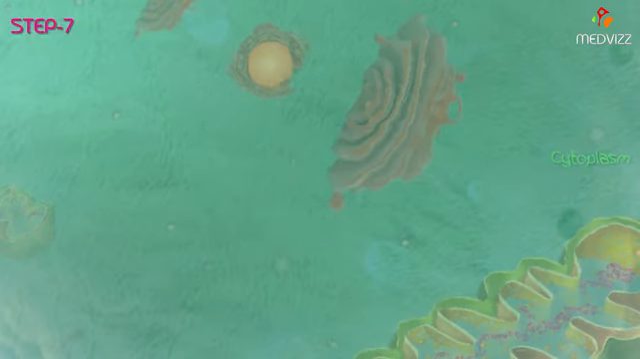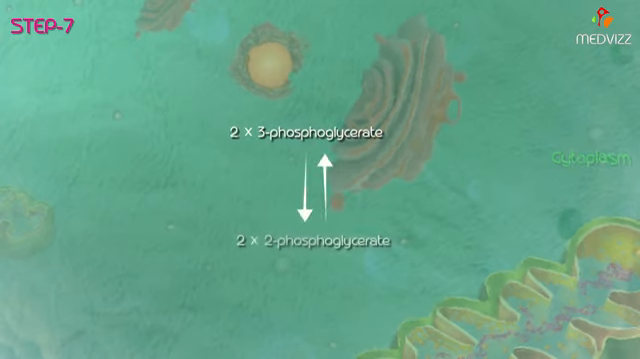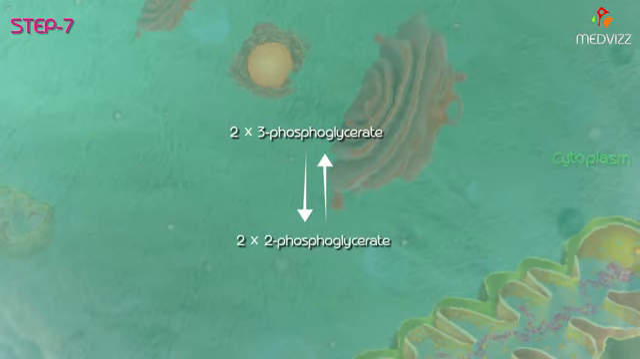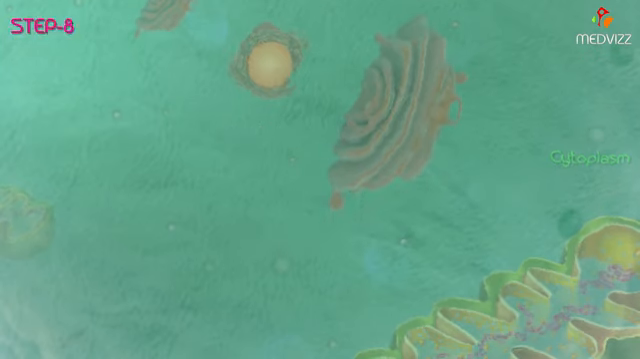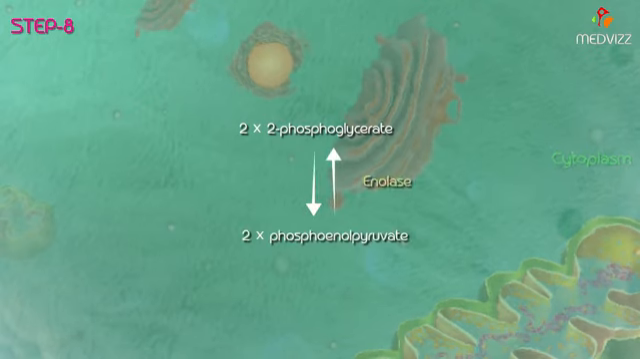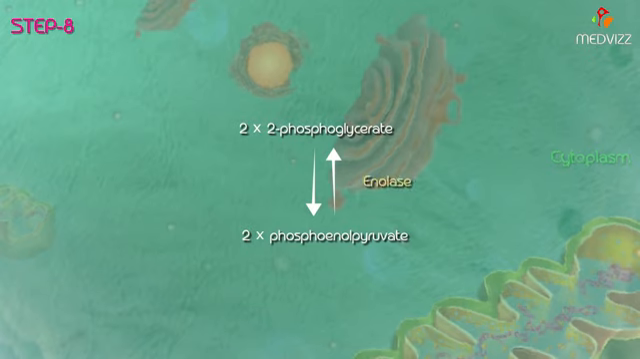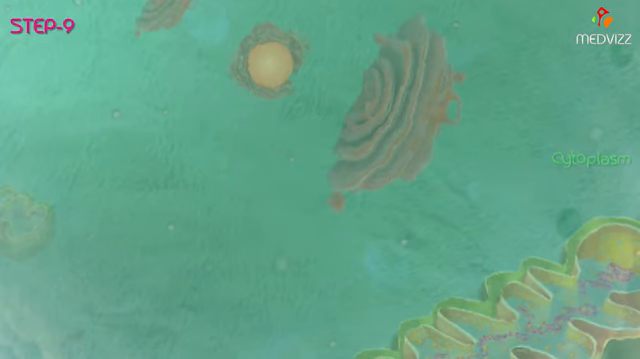Next is step 7. The 3-phosphoglycerate formed in the previous reaction is isomerized to 2-phosphoglycerate by shifting the phosphate group from the third carbon to the second carbon. The enzyme involved here is mutase, and this is a reversible reaction. The next is step 8. The 2-phosphoglycerate produced is converted into phosphoenol pyruvate by the enzyme enolase, and this reaction is reversible and one molecule of water is removed.